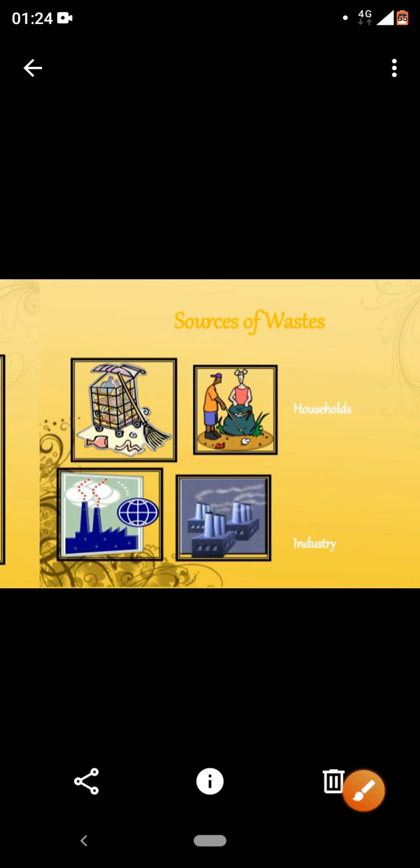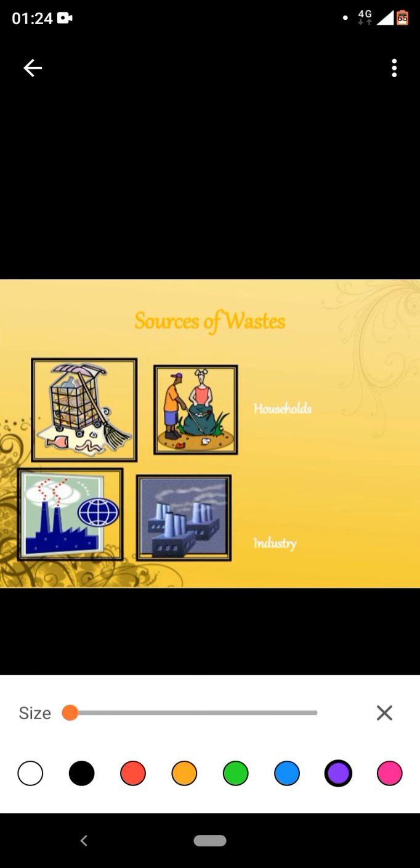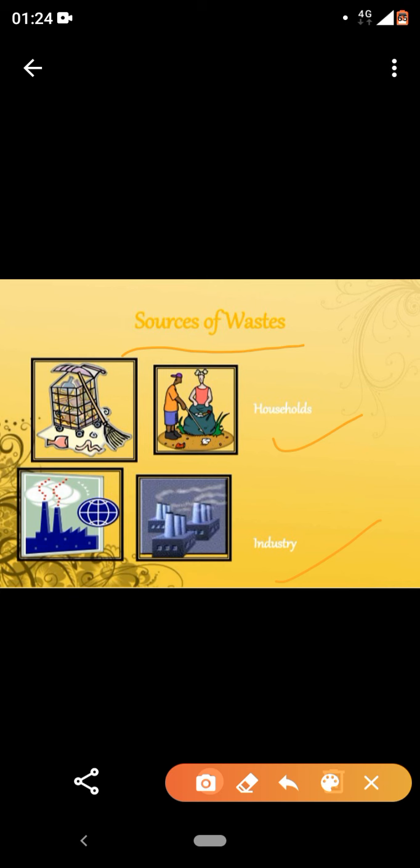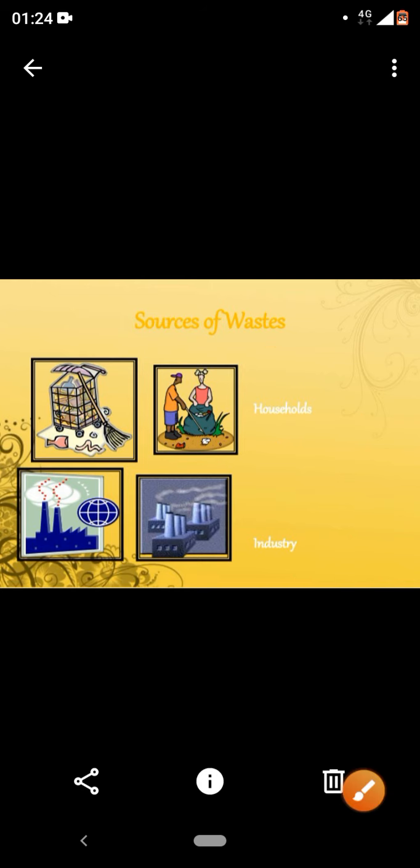Clear? Next, what are the sources? Means from where this waste is generated. We have to see the sources of waste. Household, you can see maximum from the kitchen, anywhere. Sanitary, sanitation, we have. Industry is one of the sources. A lot of waste is produced by raw materials. A lot of waste is produced after processing.